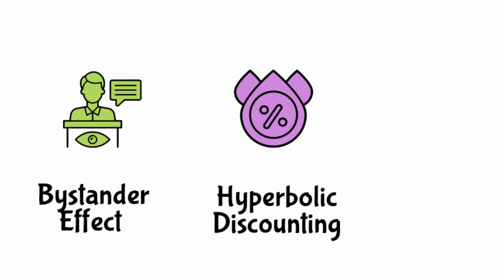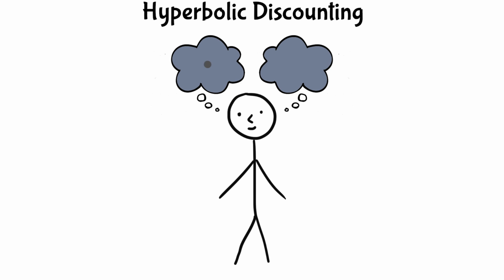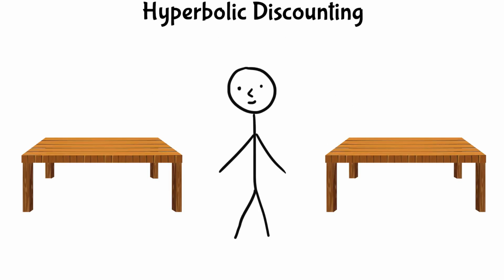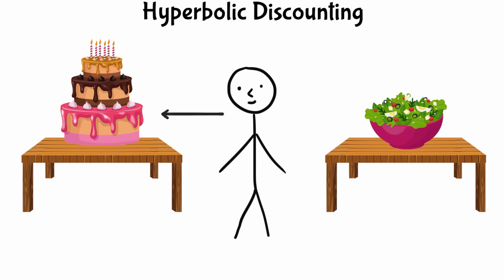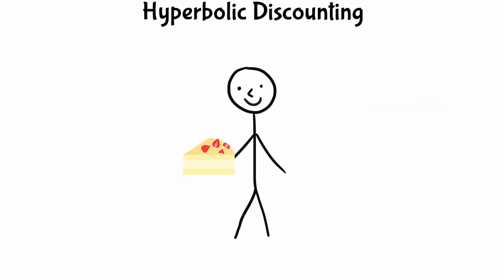Hyperbolic discounting. This bias is the tendency to prefer smaller immediate rewards over larger delayed ones. For example, choosing to eat a piece of cake now rather than waiting to eat a healthier meal later. It's about wanting instant gratification.